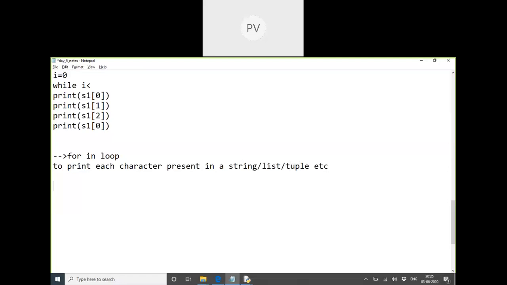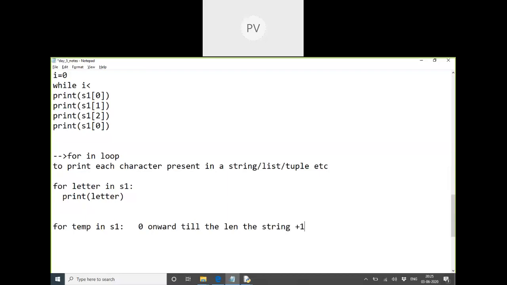I can use this: for each letter in S1. I can just say that in. So letter is like a temporary variable. I'm just taking a temporary variable. And how will I assign the value for this temporary? Can you assign the value from which variable? S1. Starting from which index? 0 onwards. It will automatically take 0 onwards till the length of the string. And it will go on plus 1 index.